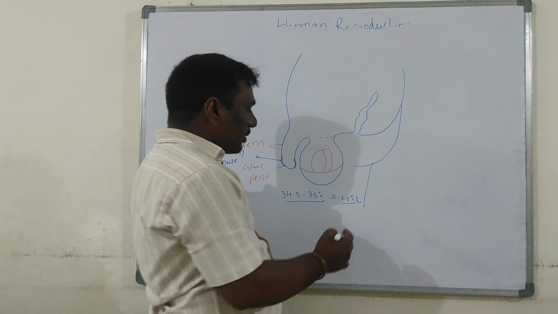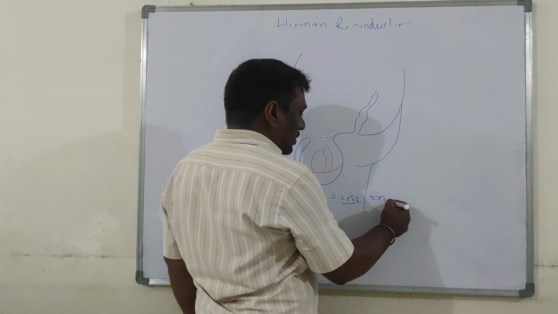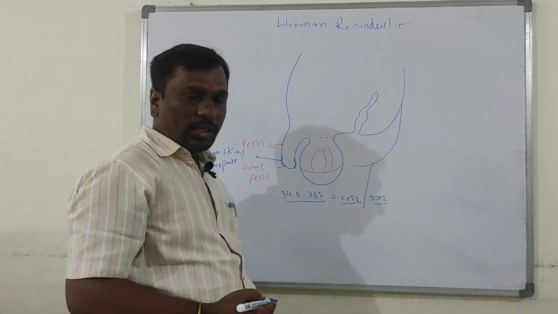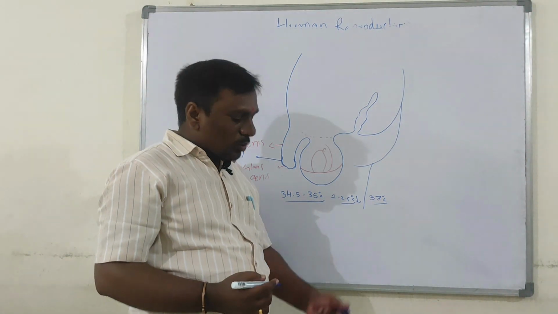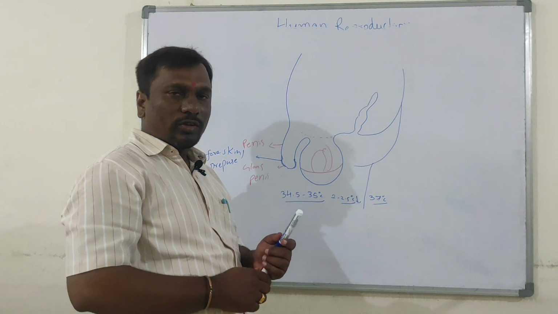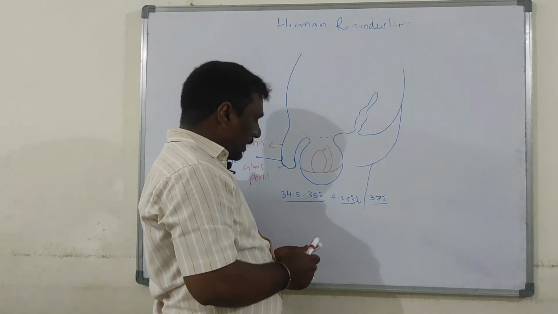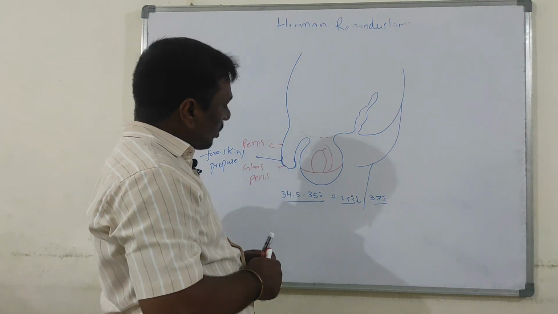Our normal body temperature is 37 degrees Celsius. We are homeotherms. We maintain our body temperature constantly at 37 degrees Celsius. That's why we are called homeotherms. Okay, fine. Let us move forward.